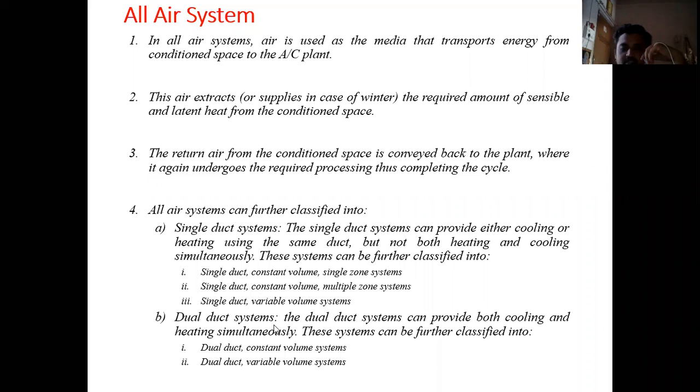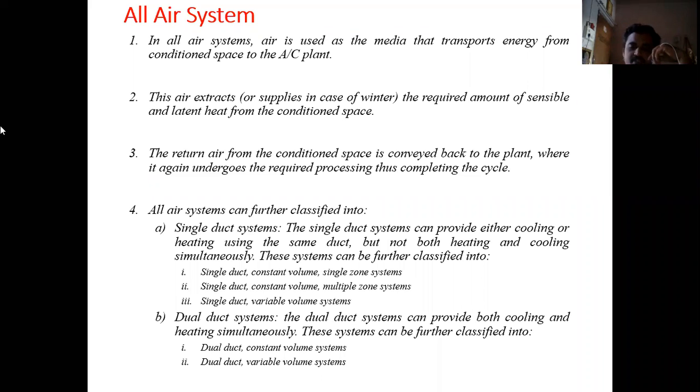Then next is the dual duct systems. Dual duct systems can provide both cooling and heating simultaneously. In this particular dual duct system, there will be two ducts. From one duct, cooling air will be passed, and from the other duct, heating air will be passed, and then this is mixed in the air box. When it mixes in the air box, the required condition of conditioned air will be supplied to the room at the desired condition.